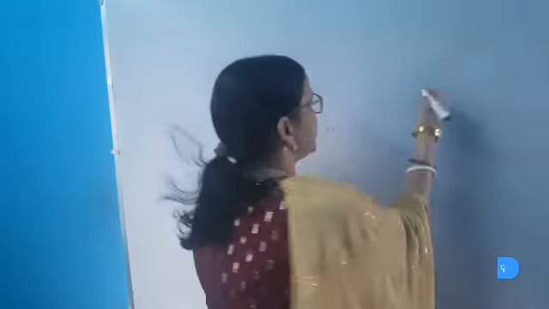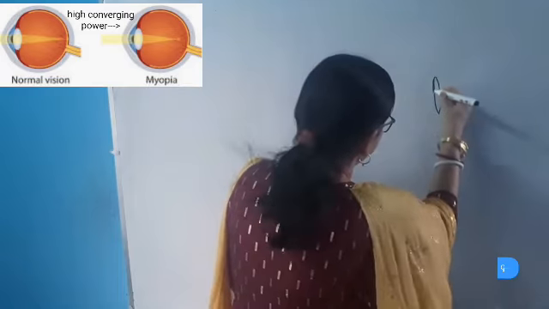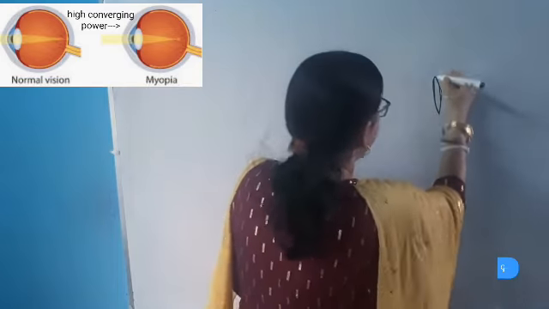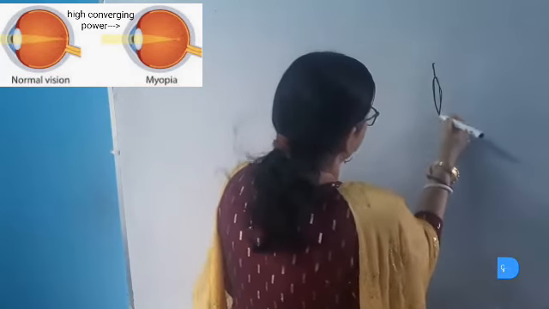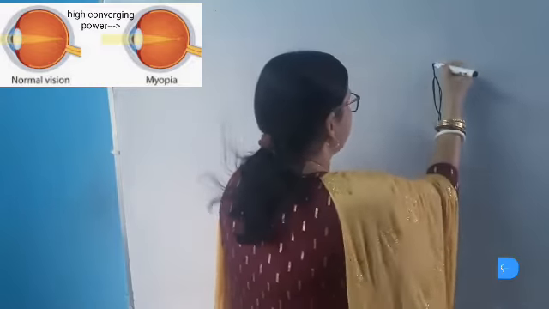Myopia is caused due to two defects in the eyes. Number one, due to high converging power of the eye lens. This happens because of the ciliary muscles which hold the lens tightly. This is the lens of the eye and this is the ciliary muscles. These hold the eye lens tightly. When they do not relax sufficiently, then what happens?